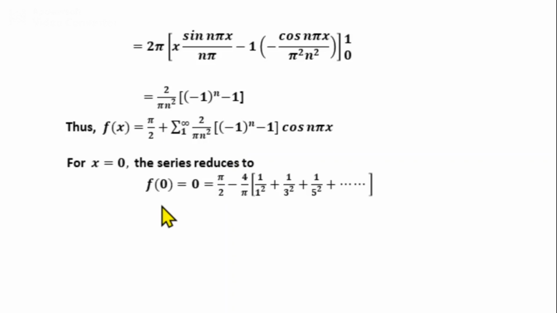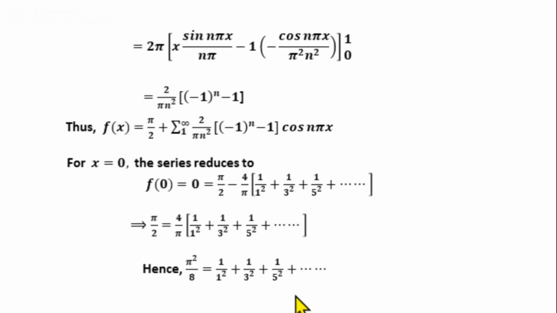Now by the definition of the given function f of x, we have f of 0 is 0. So in the next step, we rearrange and write, we get pi square by 8 equal to 1 by 1 square plus 1 by 3 square plus 1 by 5 square plus etc., which is the required series that is given in the second part of the question.